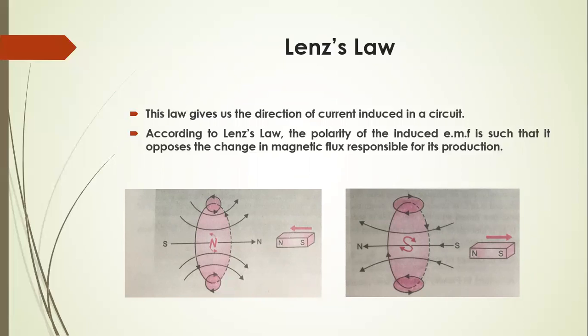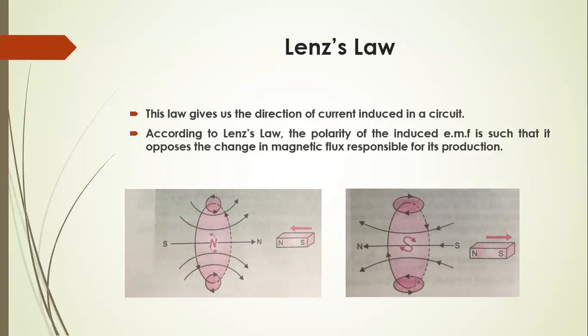If the current flows in the anti-clockwise direction, that face appears as a north pole. The magnet's north pole approaches, and north repels north, so there is opposition to the magnet moving towards the coil. This produces repulsion.